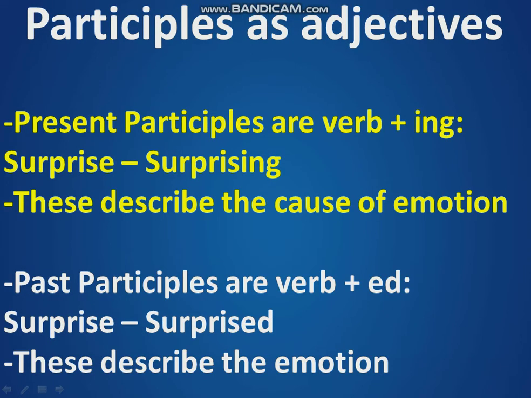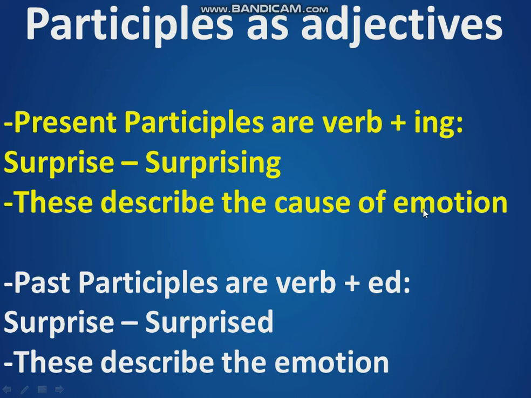Okay, now, participles as adjectives. This is about the expression of feelings, emotions. Now, present participles are verb and ing. For example, surprise as a verb. I surprise you. Let's put an ing on it. Now it's a present participle. Surprise, surprising. These describe the cause of emotion.